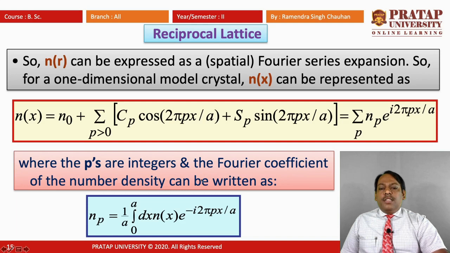and the Fourier coefficient of the number density can be written as np equals 1/a integral from 0 to a of dx n(x) e raised to minus i 2 pi px/a. These expressions we are using directly, and this is the Fourier transform or Fourier series that we have studied in different lectures.